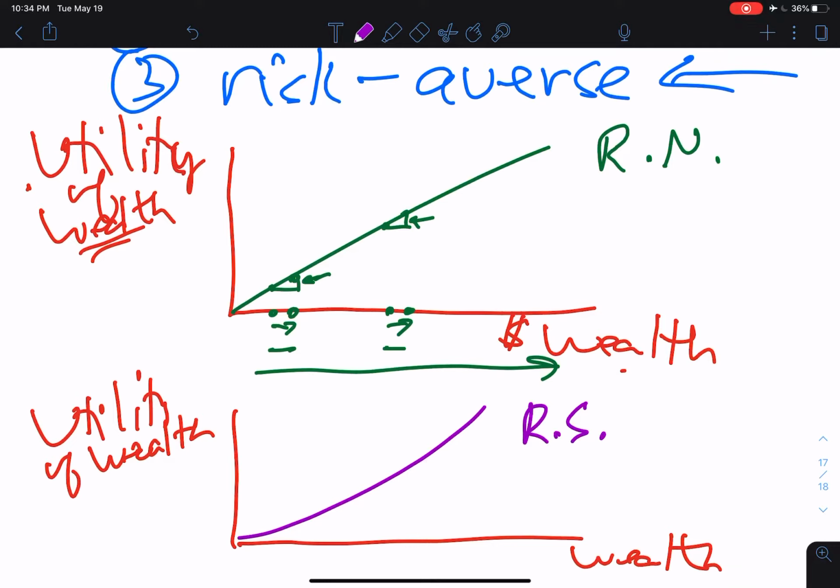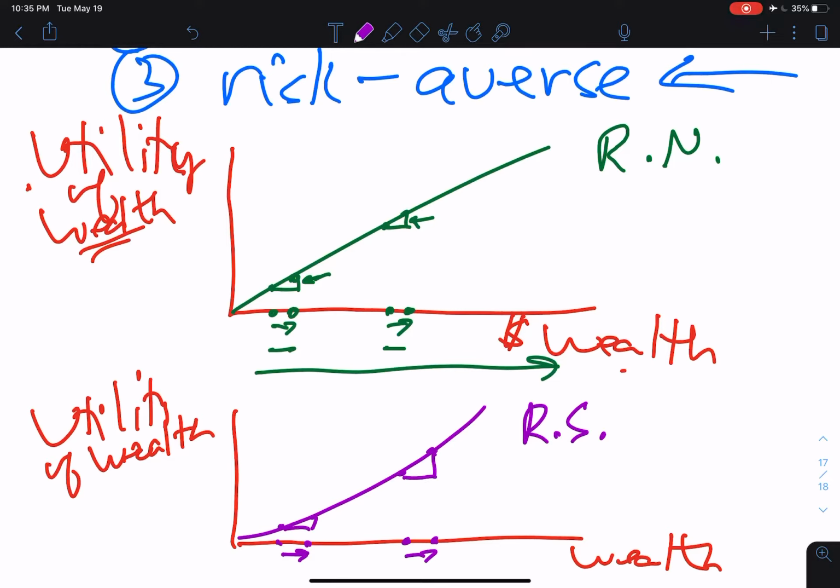And what we see here is that given some increase in wealth, the increase in utility here is less than the increase in utility associated with the same change in wealth out here. Right?